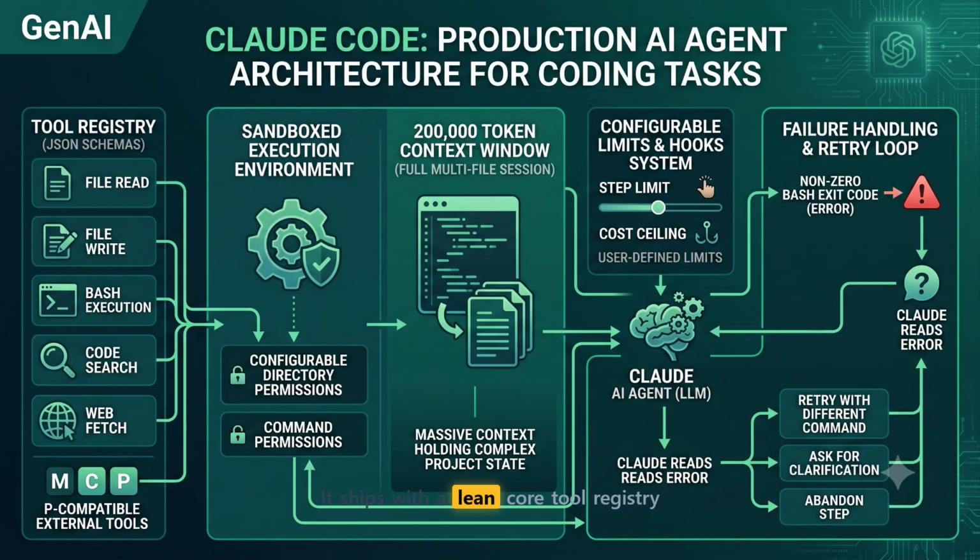It ships with the lean code tool registry: file read, file write, bash execution, code search, and web fetch. But notice the MCP icon at the bottom of that column. The Model Context Protocol is the design decision that makes Claude Code's tool registry open rather than closed. Any engineer can write an MCP server that exposes their internal tools as callable functions. Claude Code reads the schema, adds it to the registry, and can now call your internal APIs as naturally as it calls file read. This is how a closed agent becomes an open platform.